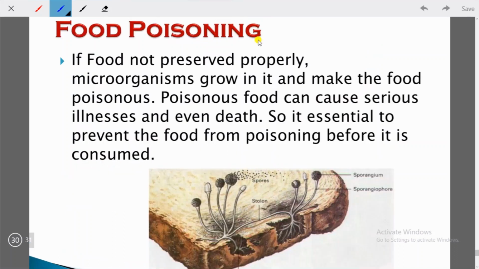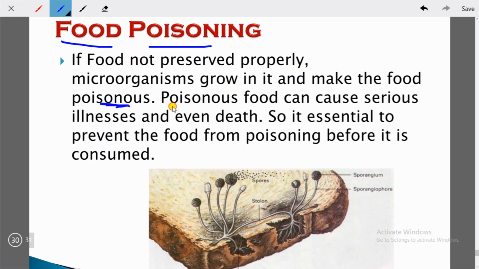Students, we have come to the end of this chapter. The last topic that we'll be discussing here is food poisoning. In the last topic we have understood about preservation of food. So if the food is not preserved properly, then what happens? Microorganisms grow in it and make the food poisonous.